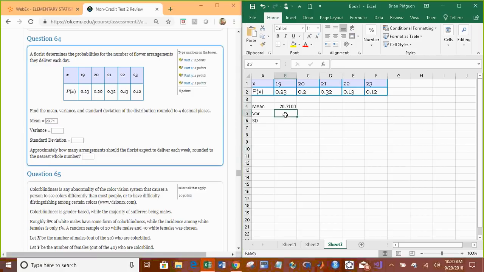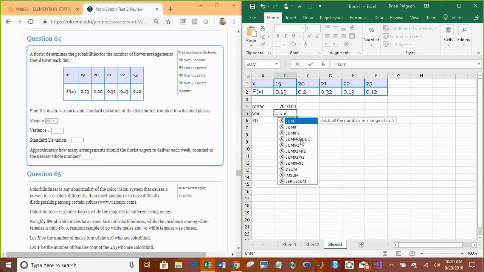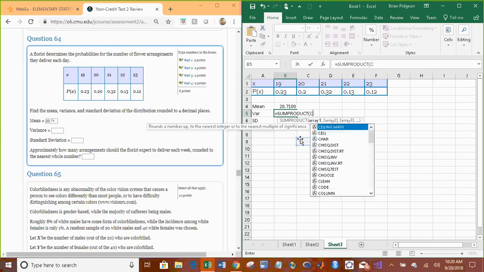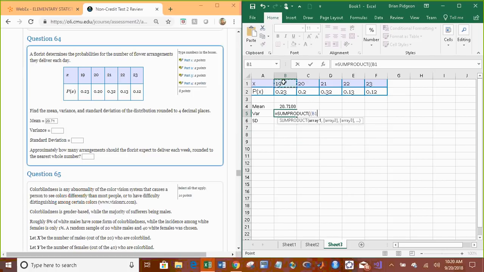Variance, so once again, it's going to be some product. Add another parentheses right away, highlight your x's, subtract the mean, close the parentheses and square it, comma, your probabilities.